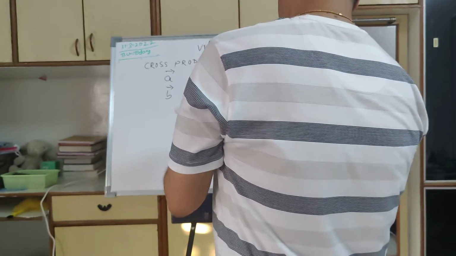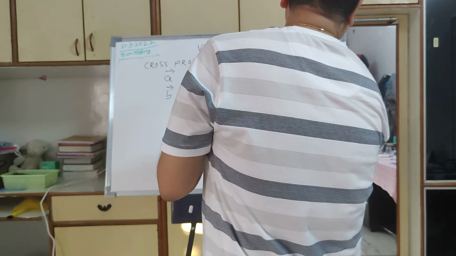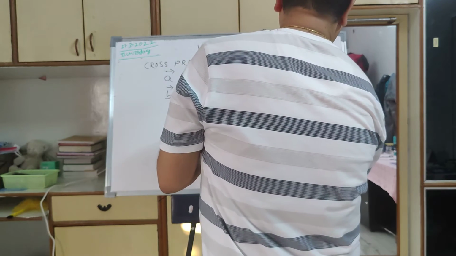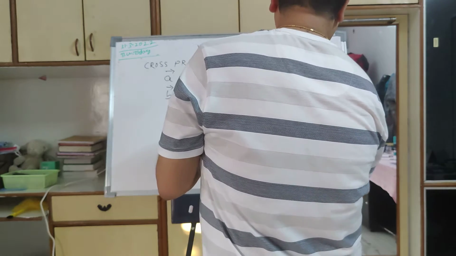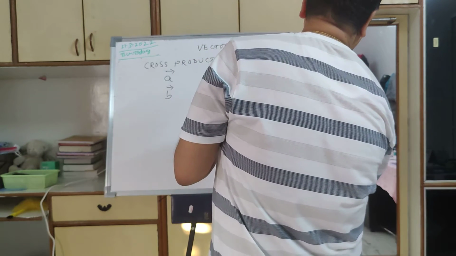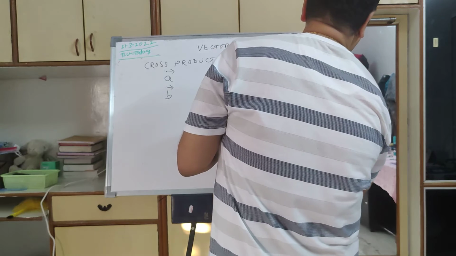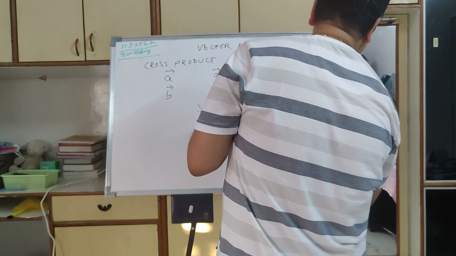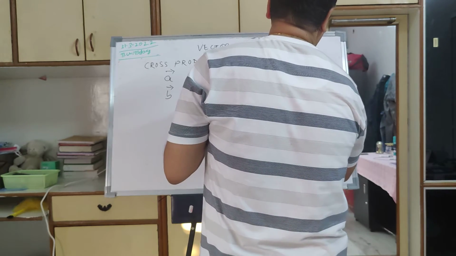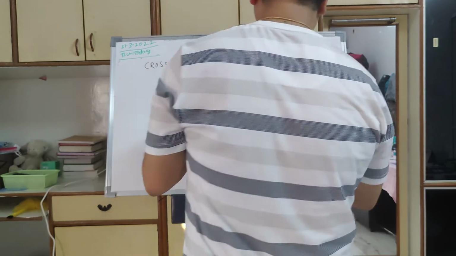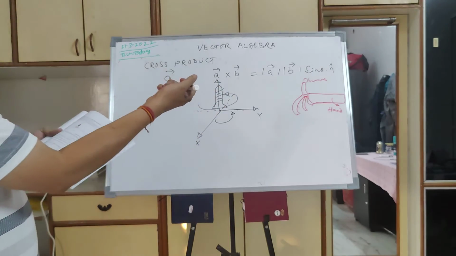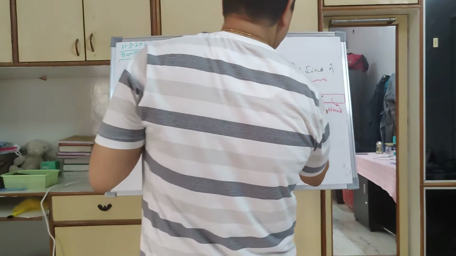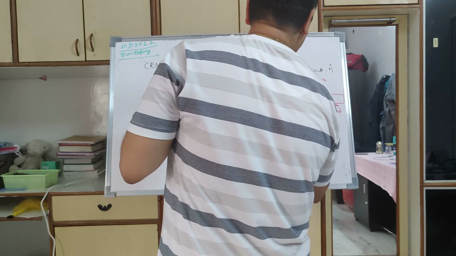And let us say this is kind of my hand, right? So this is my hand, this is my thumb. Actually, the better representation will be something like this.